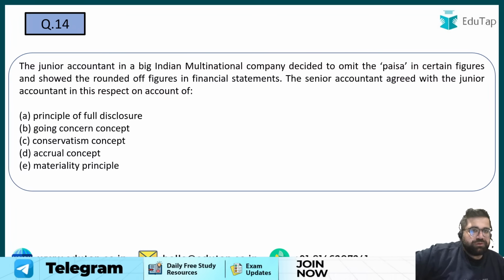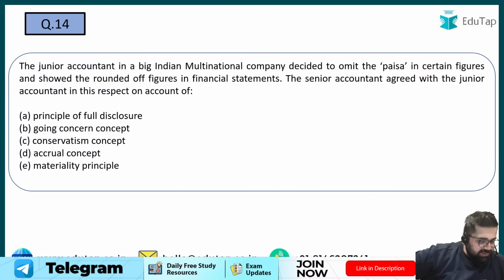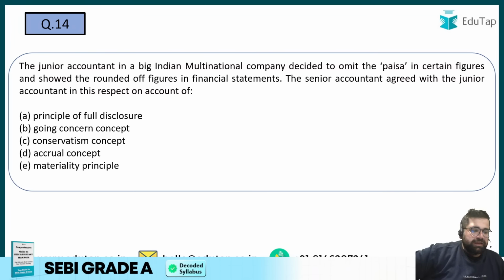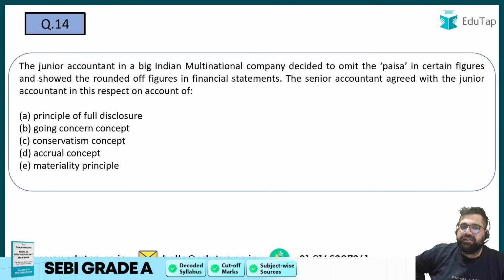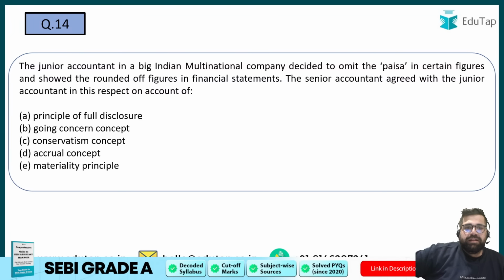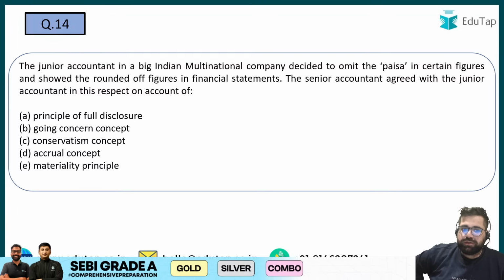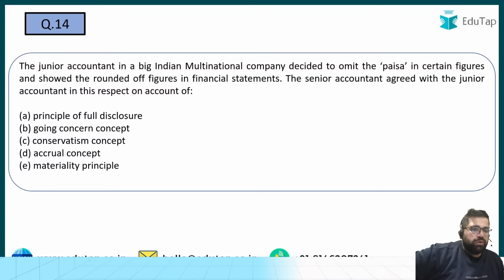I must say some students are very quick, which is good to see. The junior accountant in a big Indian multinational company decided to omit paisa in certain figures and showed the rounded off figures in the Indian financial statements. The senior accountant agreed with the junior accountant in this respect on account of what? Principle of full disclosure, going concern, conservatism, accrual, or materiality.